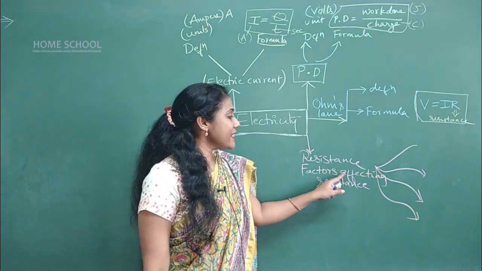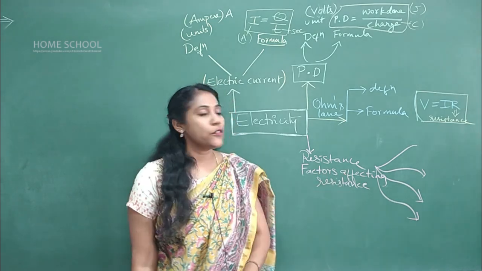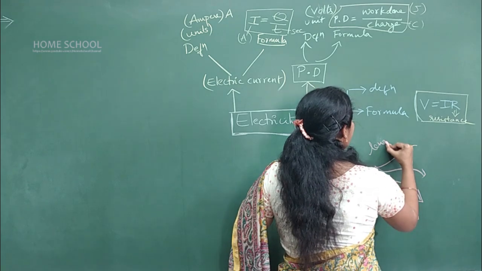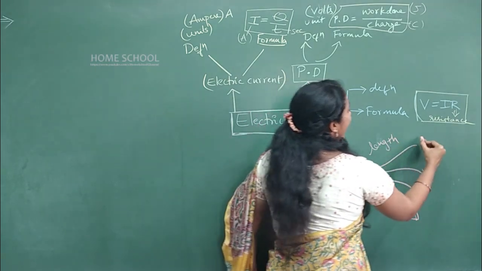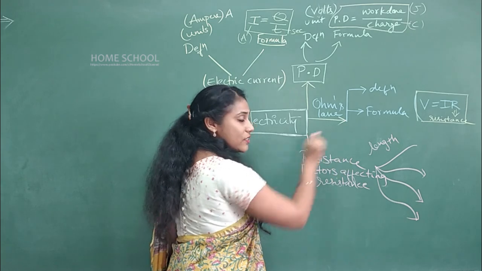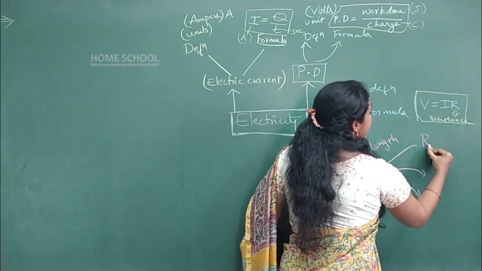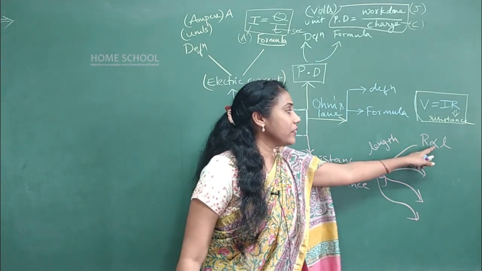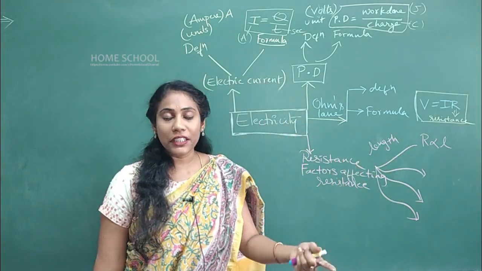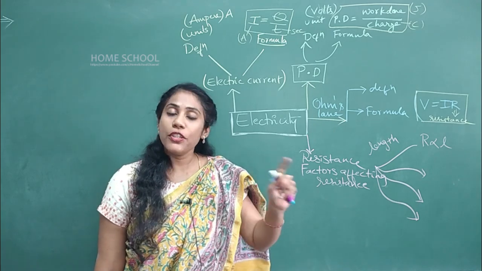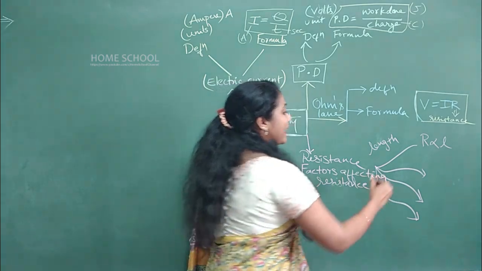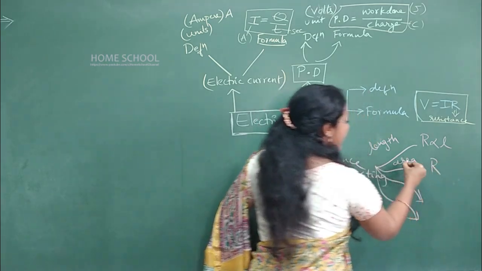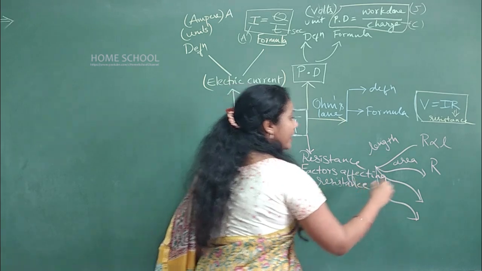That resistance depends on various factors actually. Here the resistance depends on the length. Always the resistance is directly proportional to L, where L means length. As the length of a conductor increases, resistance also increases. Another factor is area.